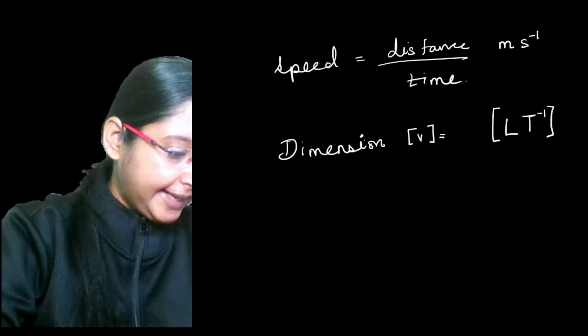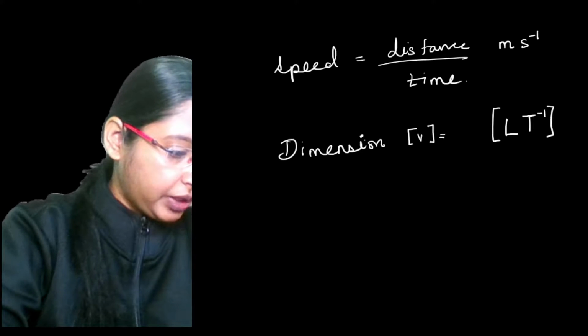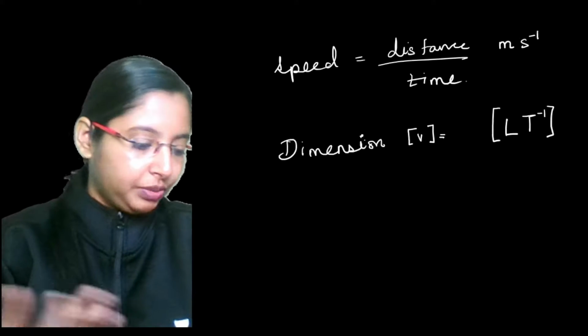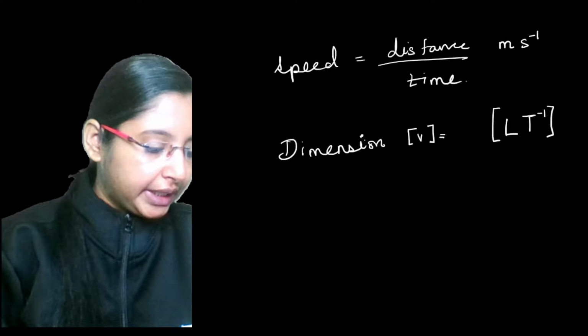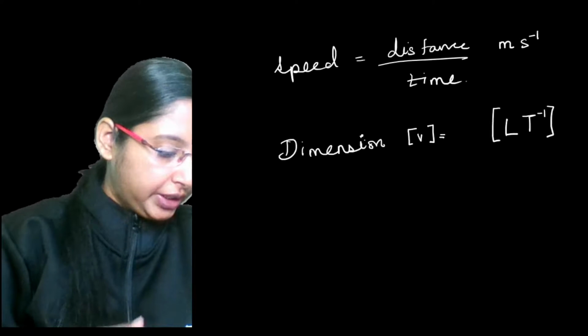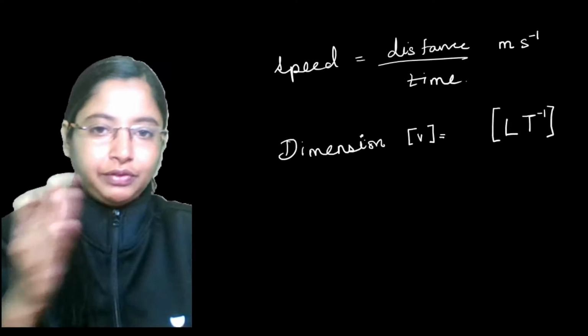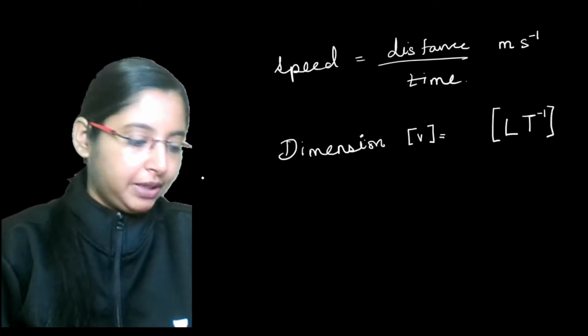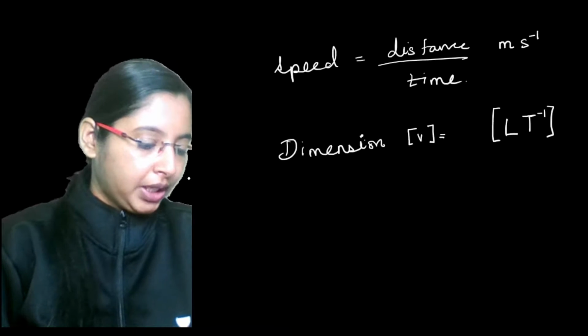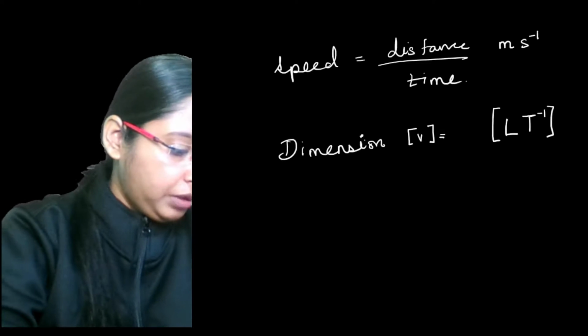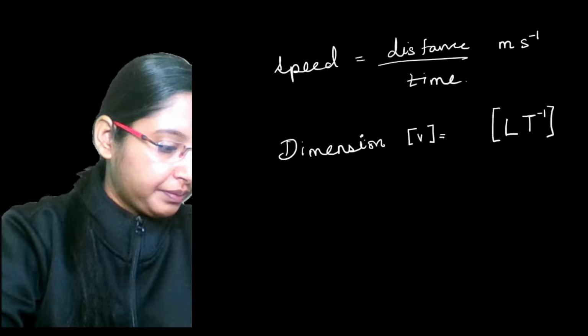Now, there are certain characteristics of displacement. The displacement that we are talking about can be positive, it can be negative, and it can be 0, which we just spoke about. If you have an object going from home to school and back, then the displacement becomes 0. Now, what will be a positive displacement?